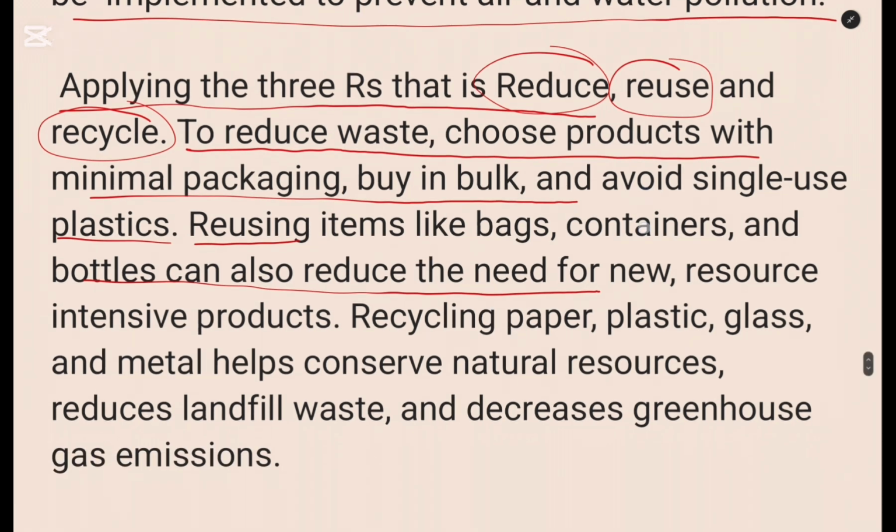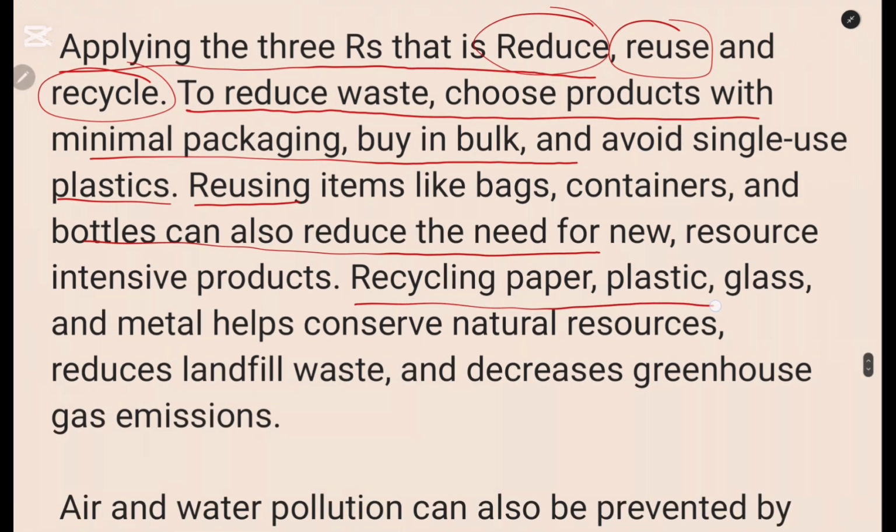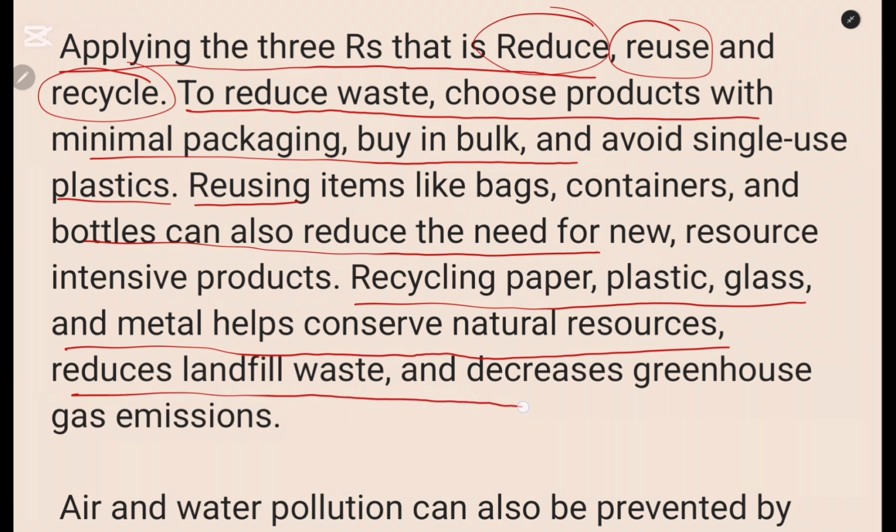Then recycling plastic, glass, and metal helps conserve natural resources, reduce landfill waste, and decrease greenhouse gases. So the waste needs to be reused or recycled, which means remade into new products instead of just dumping them. Okay.